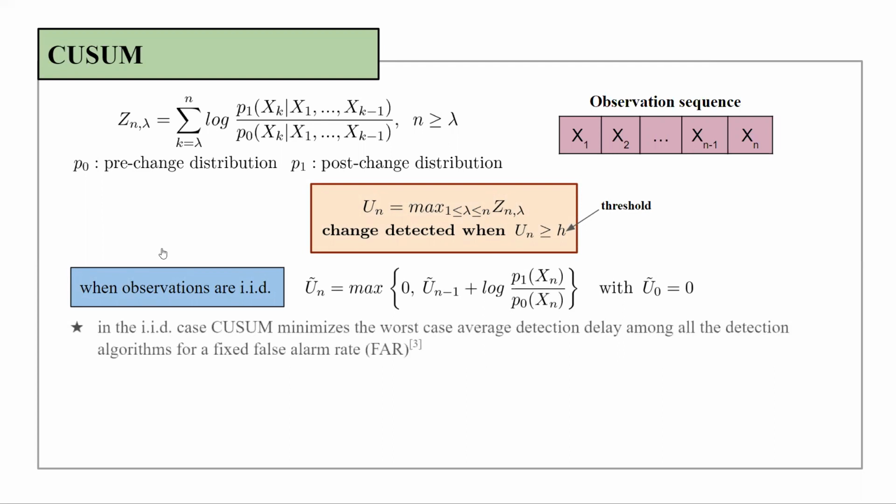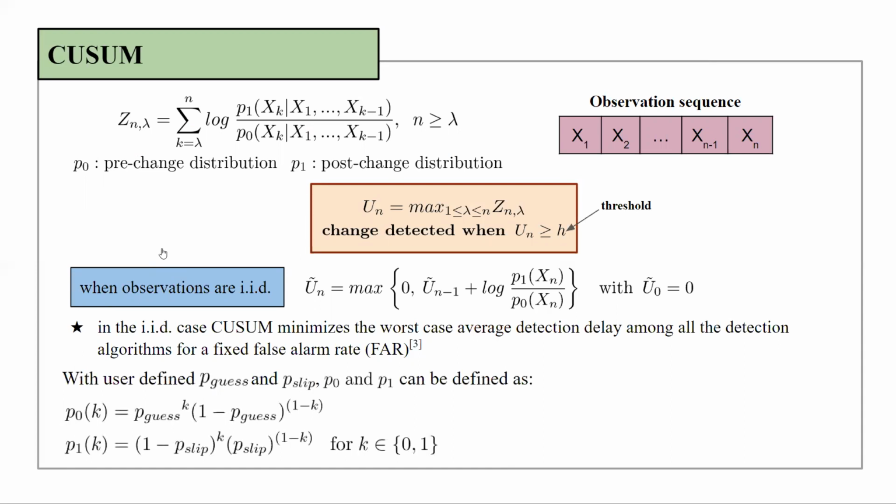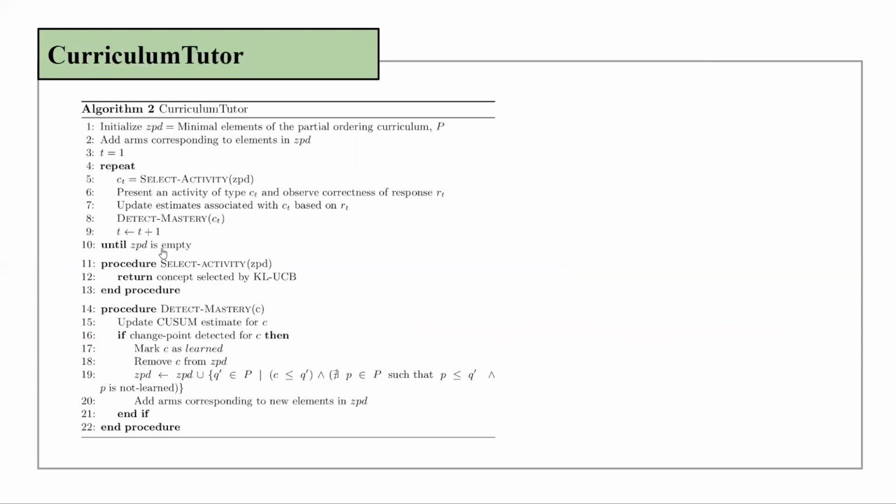It has been proved that in the IID case, QSUM minimizes the worst case average detection delay among all detection algorithms for a fixed false alarm rate. With user-defined P guess and P slip, the pre and post-change distributions can be defined as shown here. The Curriculum Tutor algorithm has been described here.